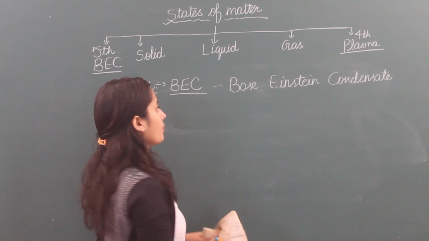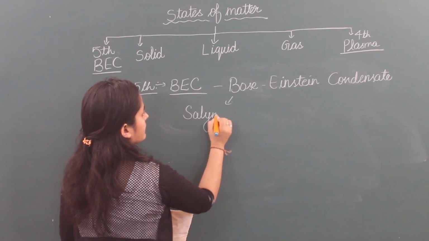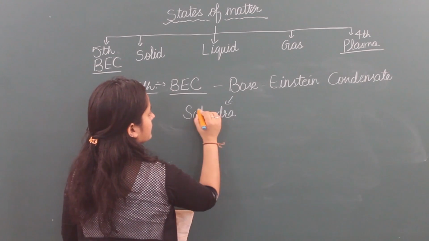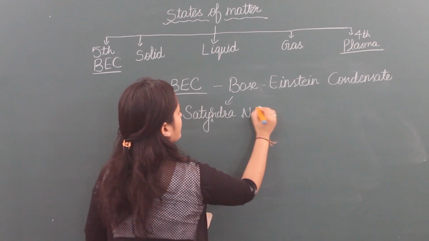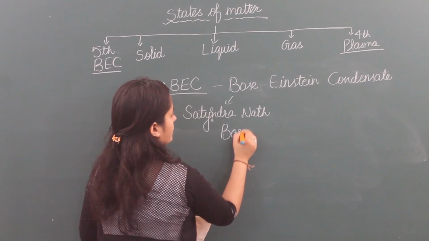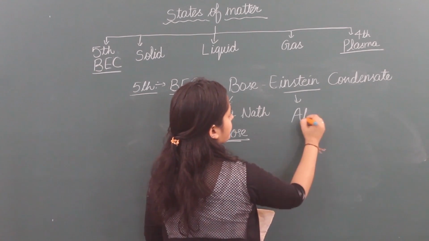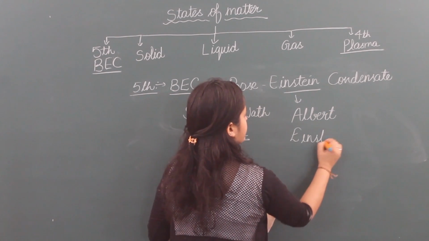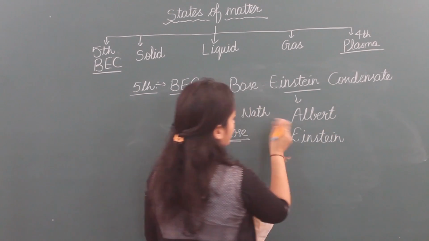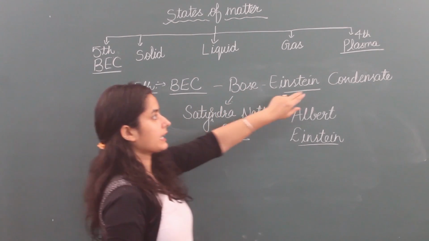Bose came from Satyendra Nath Bose, Einstein from Albert Einstein. These two were scientists, and from their names, this name came.